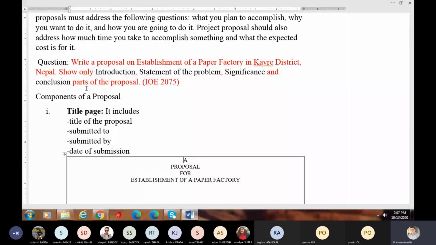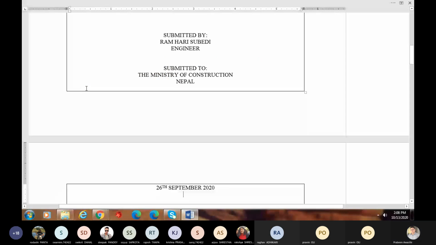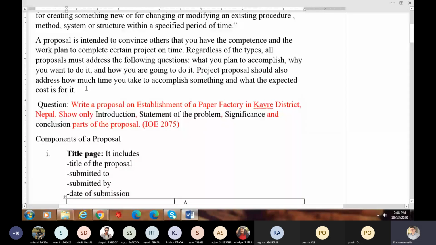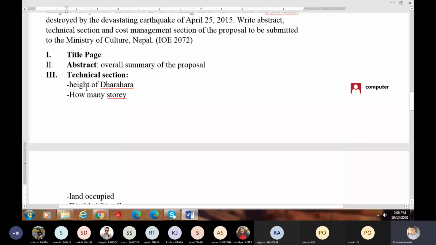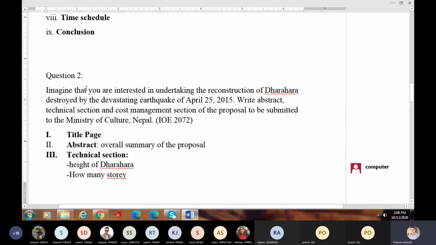But for your professional life, these things are really important. Remember the parts, and the content can be anything. You can write a proposal, I'm sure. Now, this is one type of proposal. Sometimes you can submit a proposal in a different format as well, a proposal with a different structure. Let me take you to that. This is one type of proposal. Now let me take you to another type of proposal.